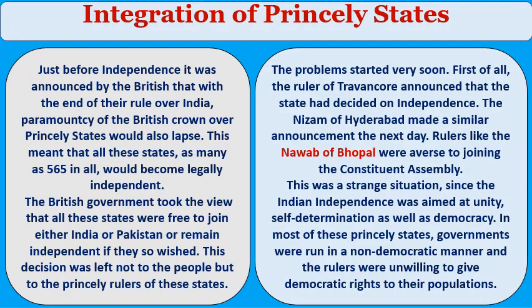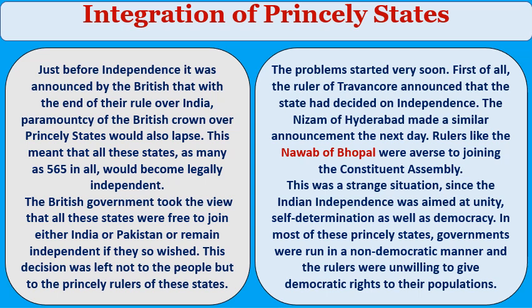Next one, integration of princely states, second part. Just before independence, it was announced by the British that with the end of their rule over India, paramountcy of the British Crown over princely states would also lapse. This meant that all these states, as many as 565 in all, would become legally independent.